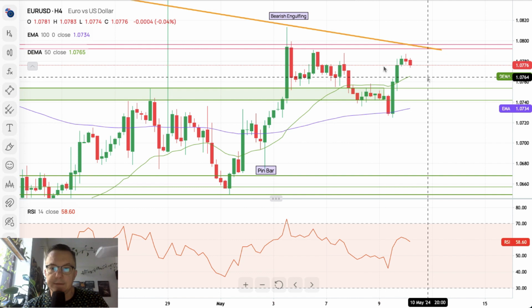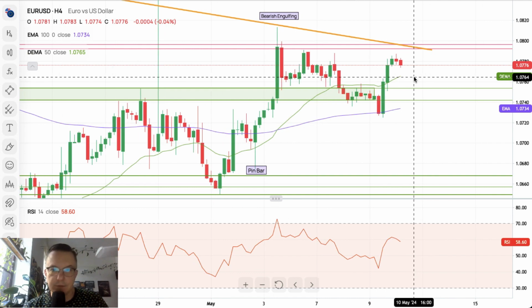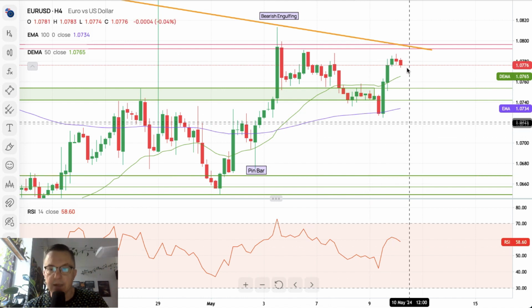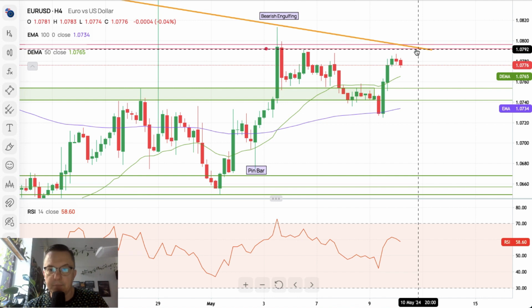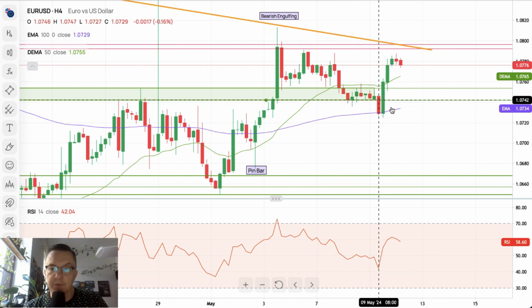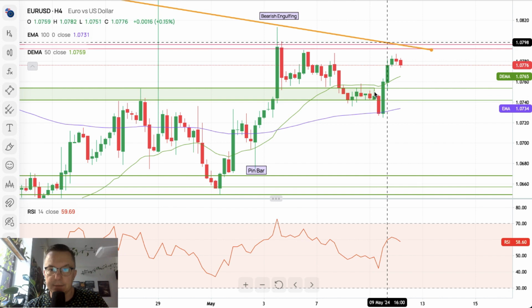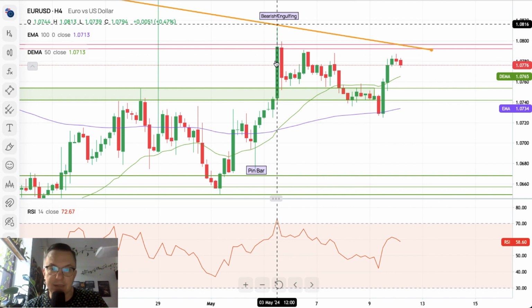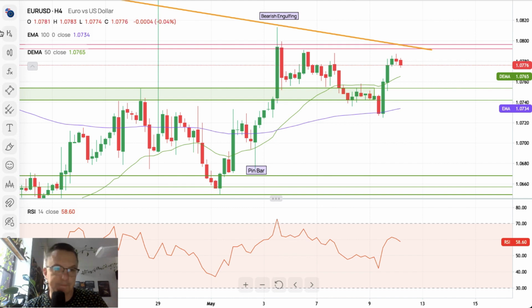So the outlook for today remains rather bullish. I guess that with this kind of momentum and this kind of price action, the bulls will still try to move a little bit higher, back towards the technical resistance, and at least try to break above the trend line, and then we will see what will happen. Of course, in order to confirm the bullish movement, we need a breakout above 1.0813, which is the high of the bearish engulfing pattern.